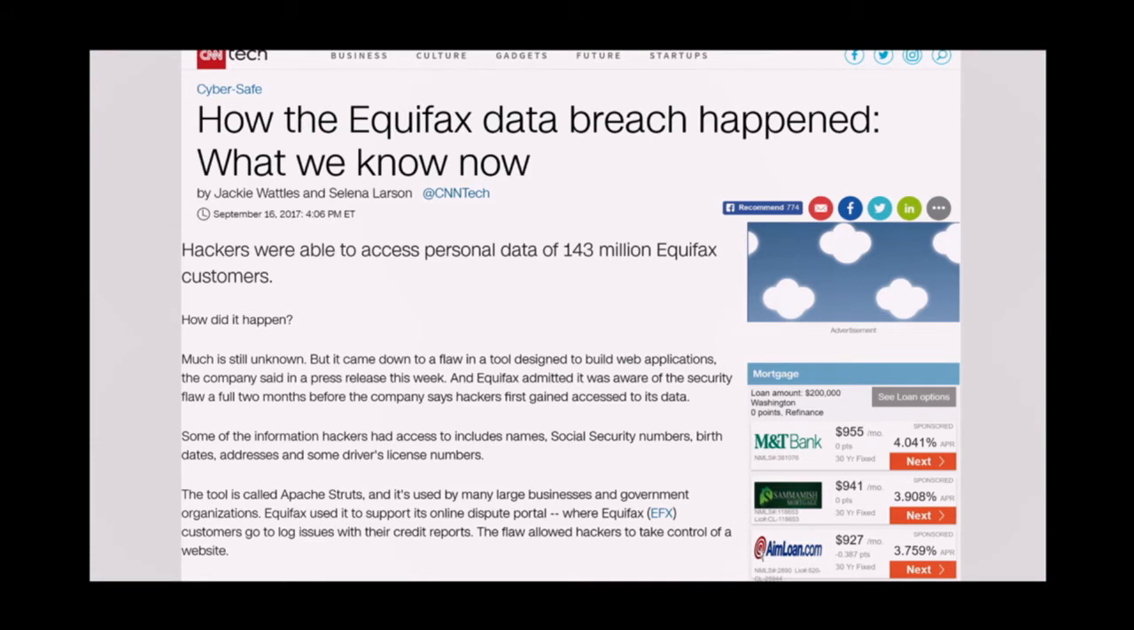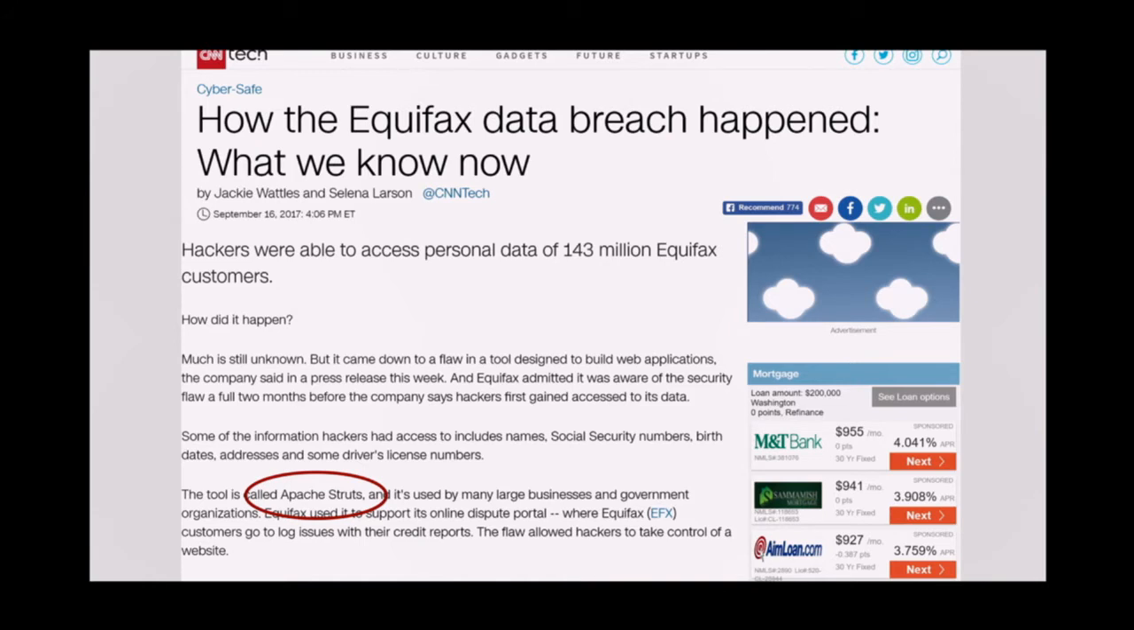Now, when I started looking around and poking at what really happened, there was a tool called Apache Struts. Apache Struts is an open source technology used for building websites and front-end websites. There was a vulnerability in that tool. Equifax used Apache Struts to build their online dispute portal, and the hackers took advantage of that vulnerability and got through many of the customer records on Equifax.